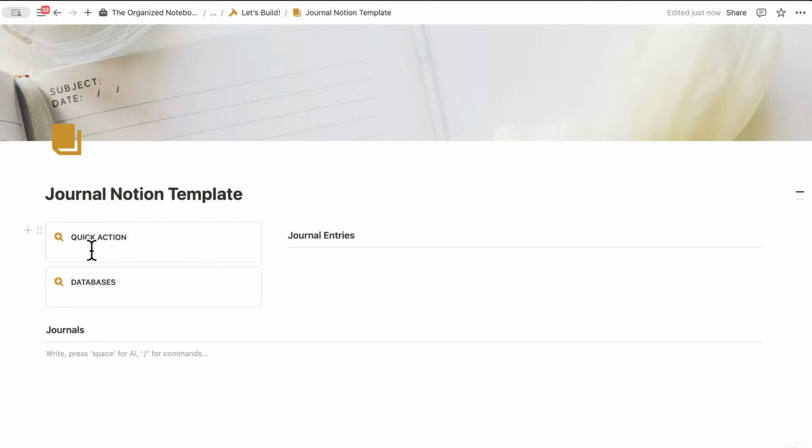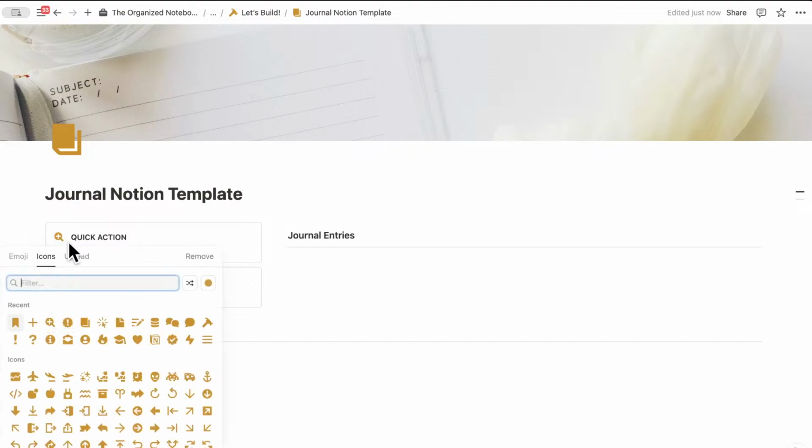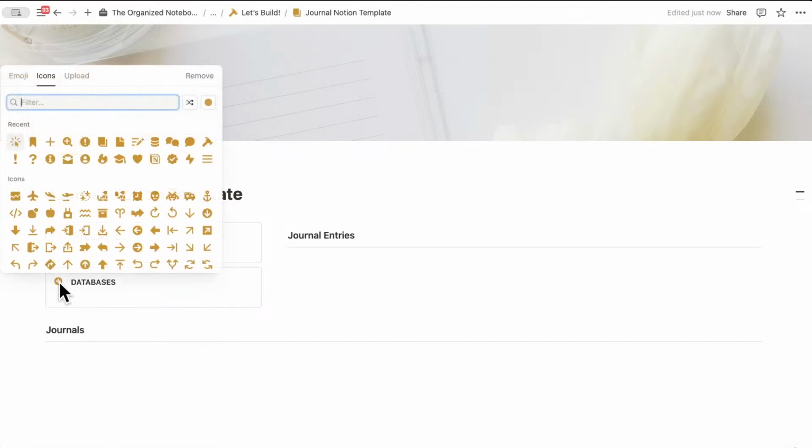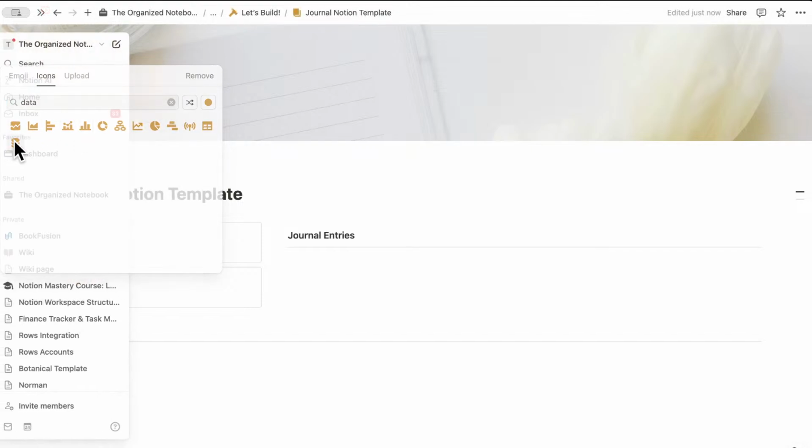And this is where we're going to have that quick action button. And here you can also change the icons. I currently am in kind of a yellow mode, so I'm going to choose everything in this kind of yellow. And this one, I'm going to choose this kind of click icon. And then here we can add databases like this.